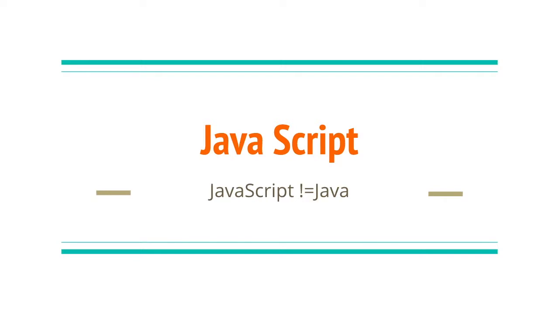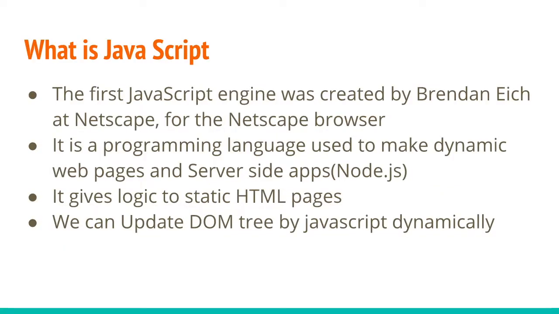First concept: JavaScript is not equal to Java. Yes, there is no relation between JavaScript and Java. The scripting language of Java is JSP, not JavaScript. Someone thinks that the scripting language of Java is JavaScript. Actually, there is no relationship between JavaScript and Java.